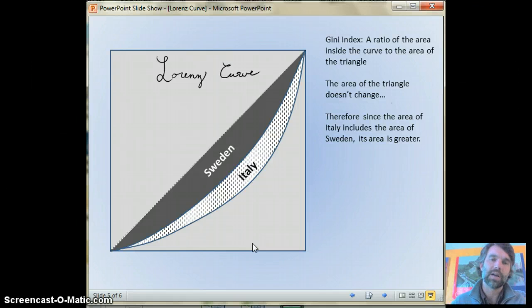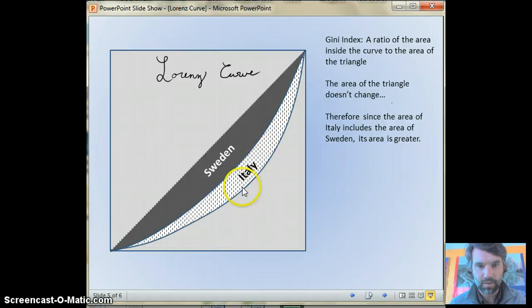From this, we come up with a number called the Gini index. And this is just simple math. You're not expected to do the calculations. You just kind of need to know how the calculations are done and what they represent. So let's look at Italy. Okay, so we're looking at a ratio of the area inside of the curve to the area of the whole triangle. So for Italy, we're saying this whole area, the black and white for Italy, in addition to Sweden, because we see that Italy contains Sweden's.